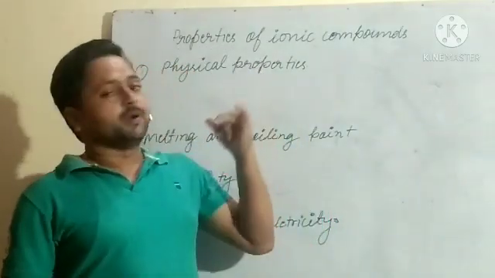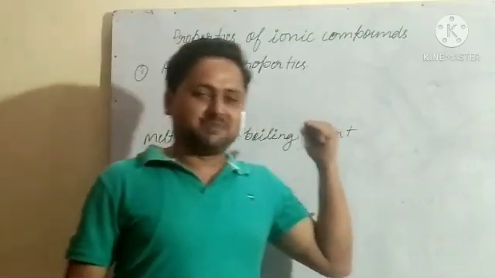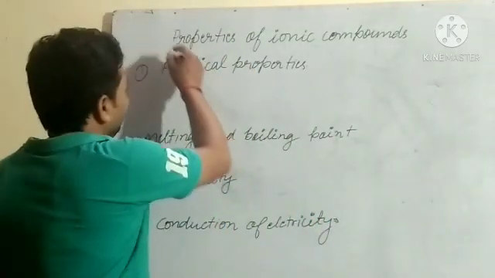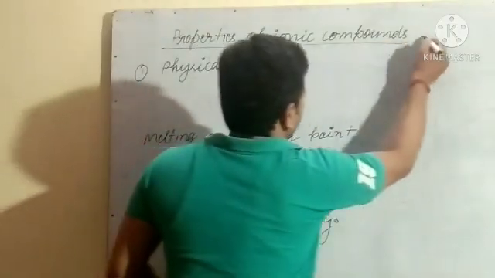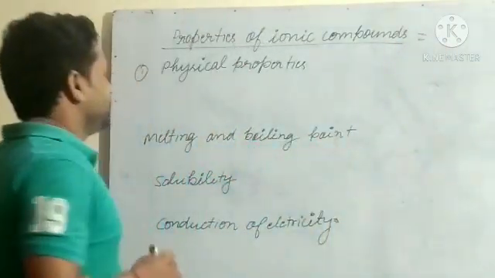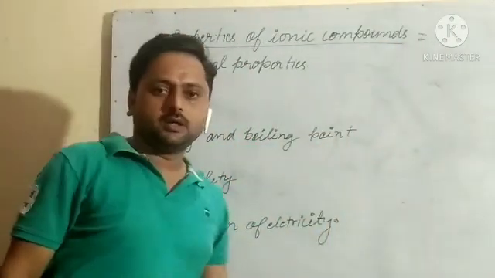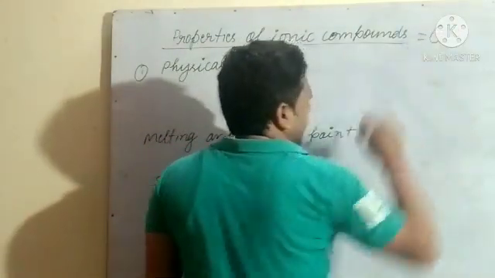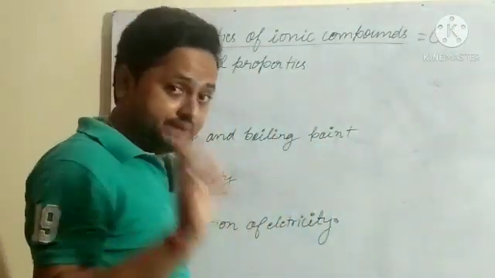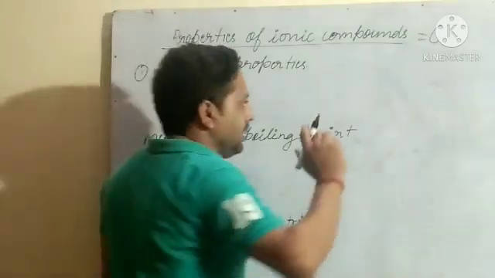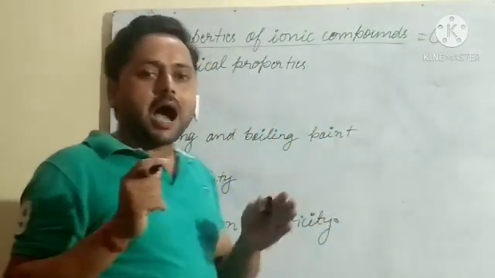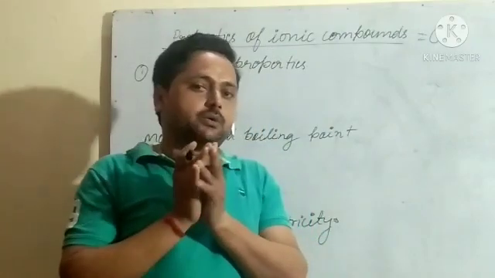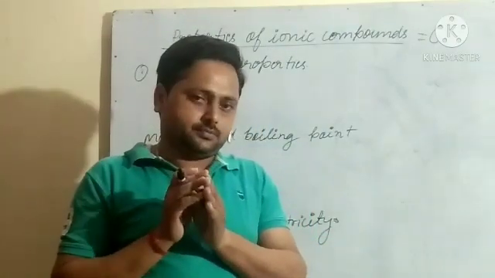Now we will discuss the properties of ionic compounds. What is the first property? Physical state. One point I will tell you: oppositely charged ions are attracted by a strong electrostatic force.